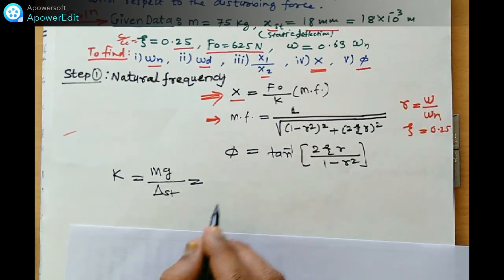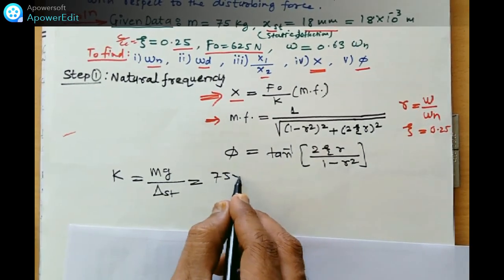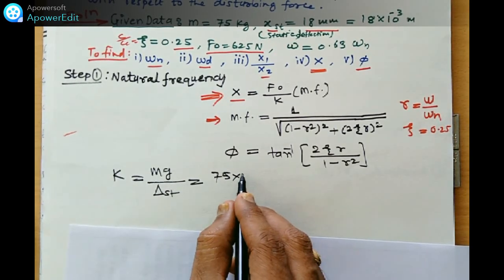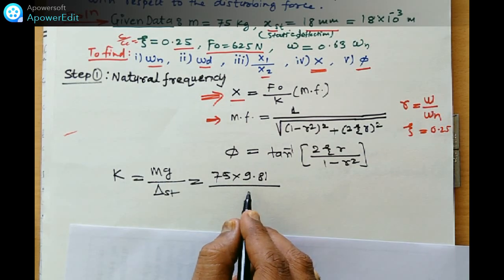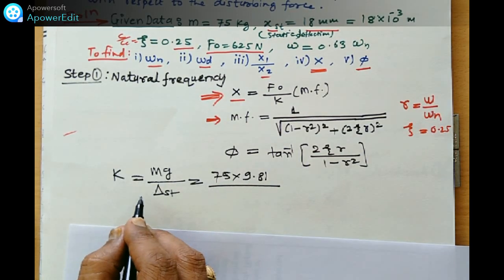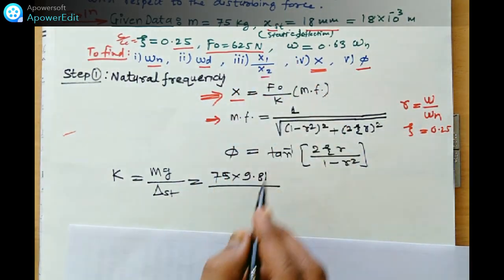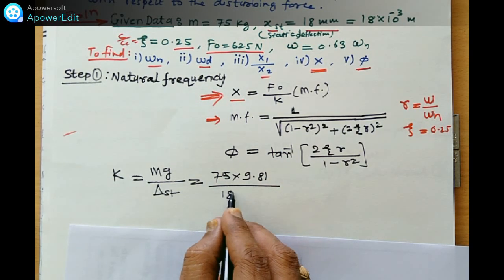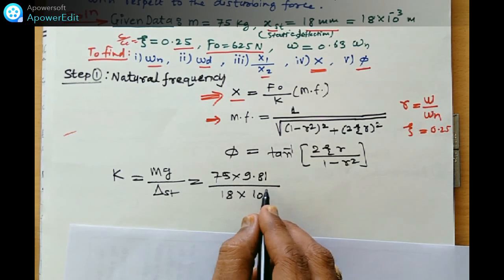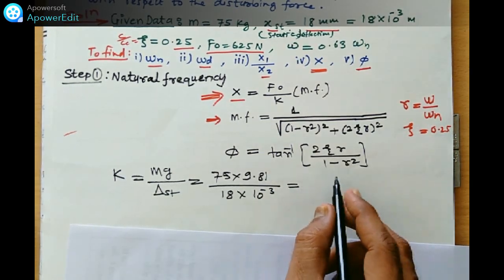So K is 75 into 9.81 upon delta St, that means XST, which is 18 into 10 raised to minus 3. So what will be the value of K?